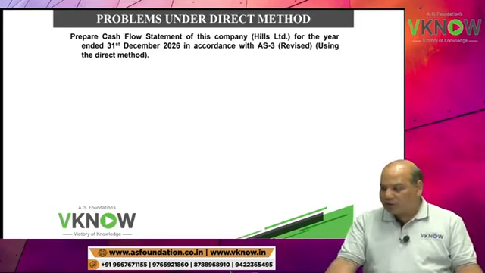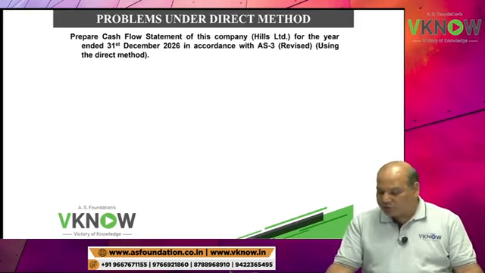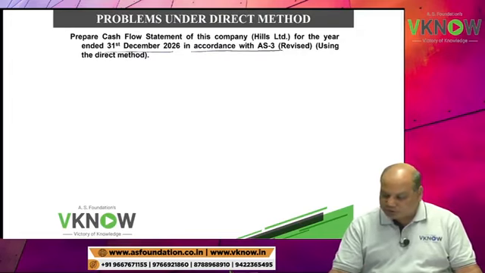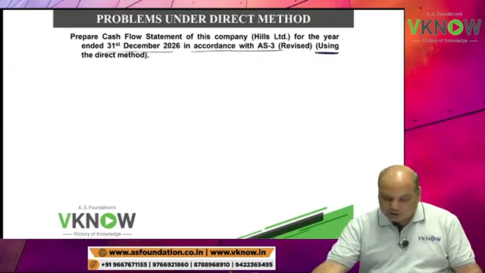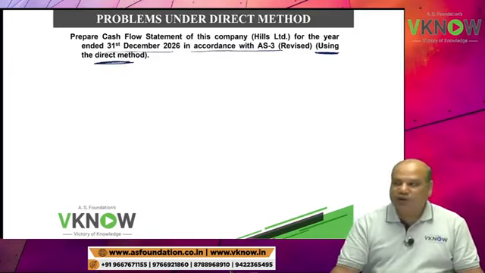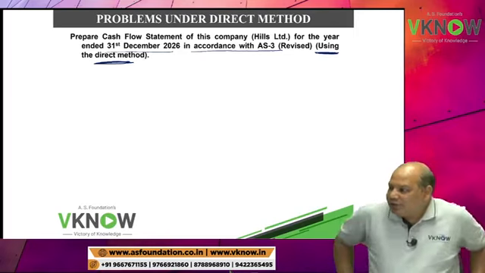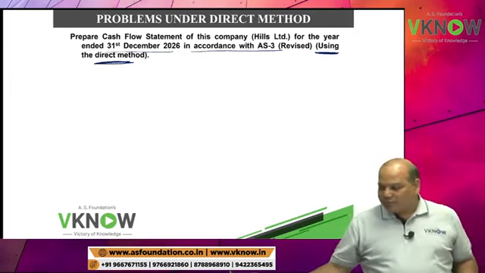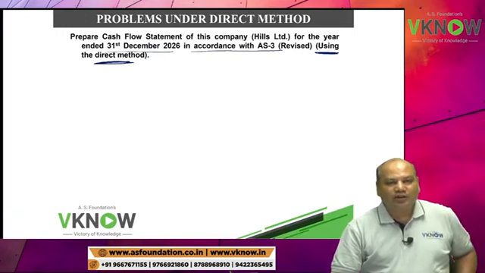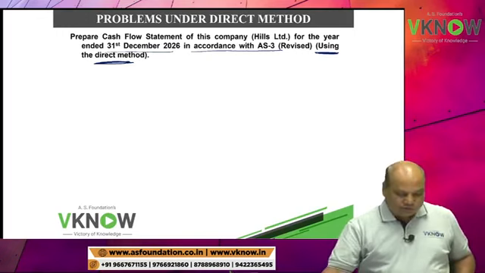Prepare cash flow statement of this company for the year ended 31st December 2016 as per AS3, using direct method. Even if they had not mentioned it, you have to solve by direct method only because there is no choice.